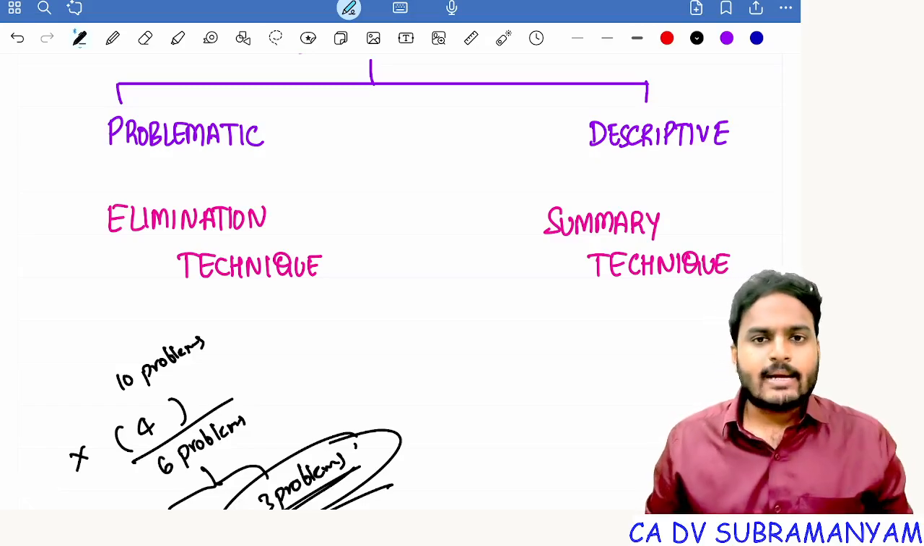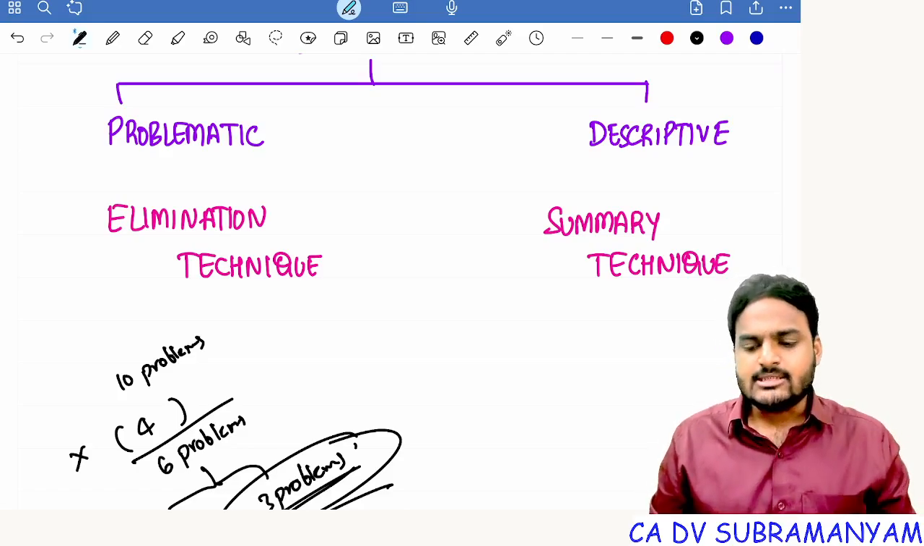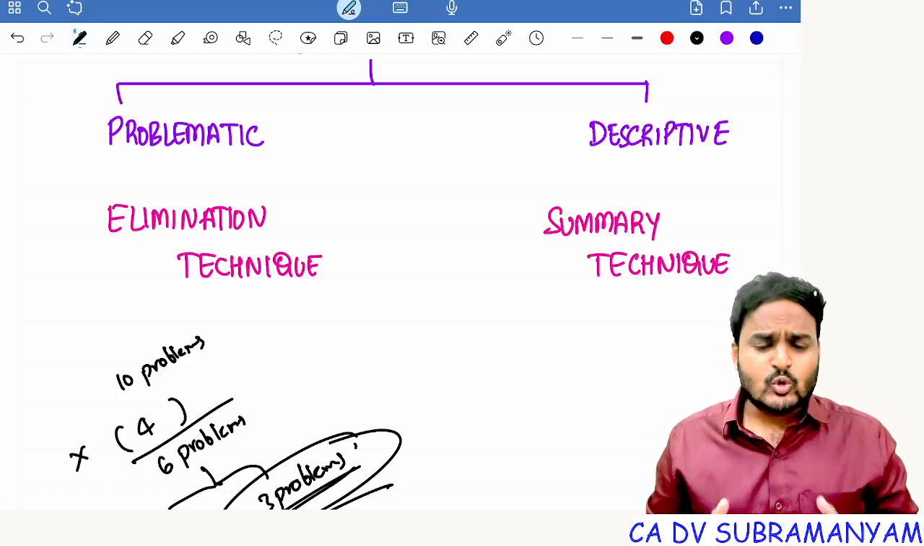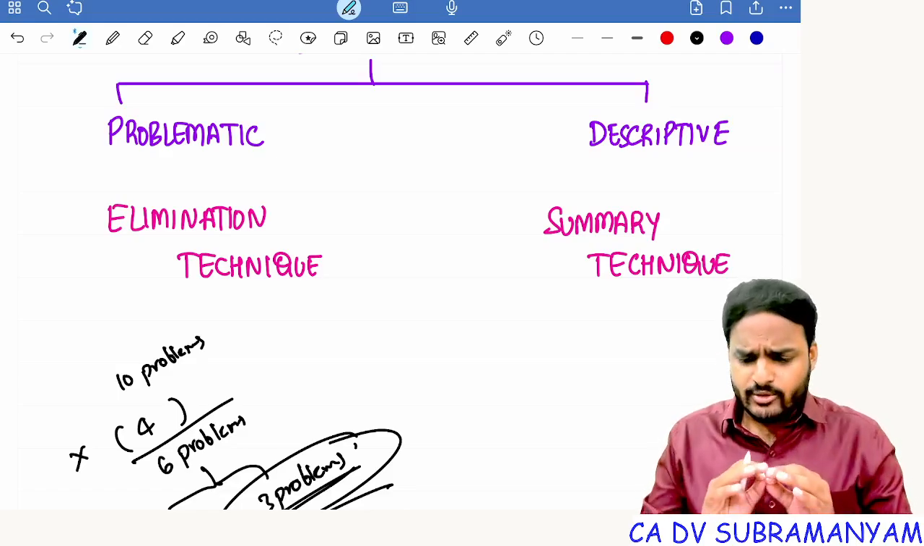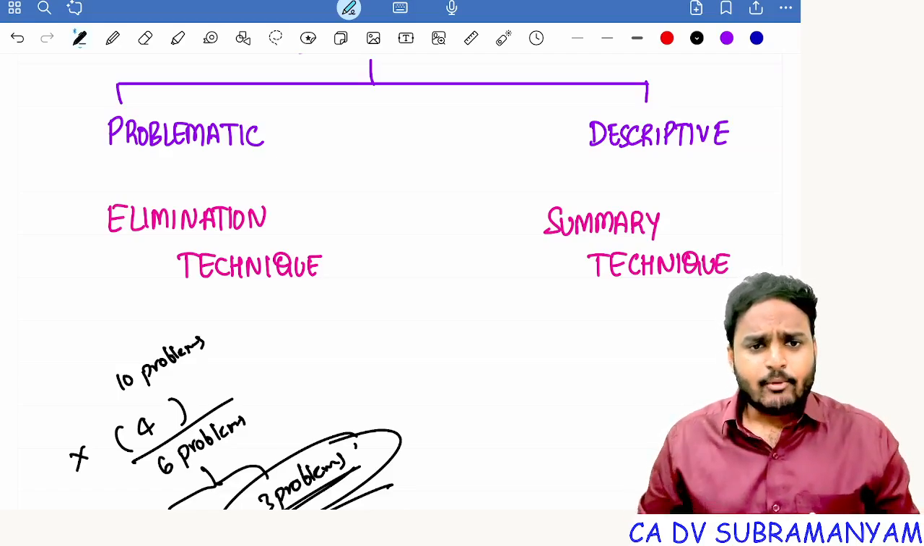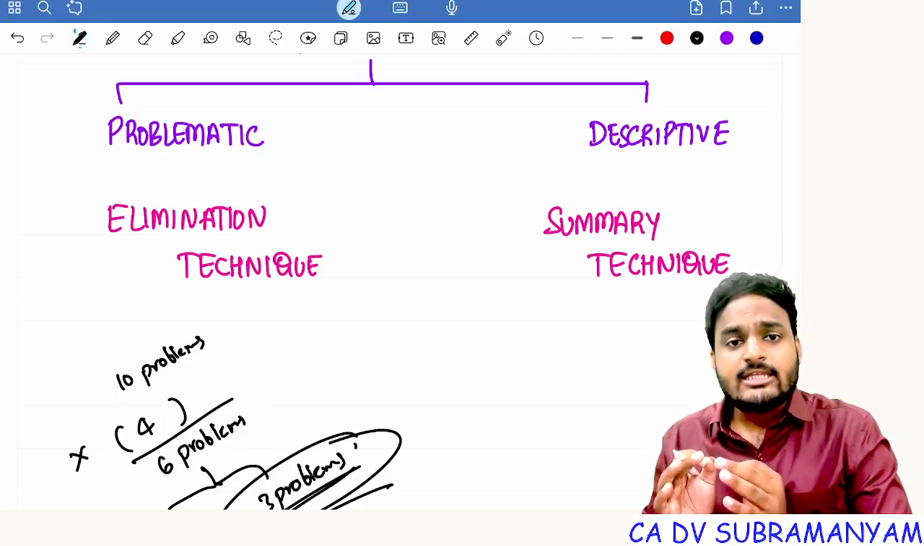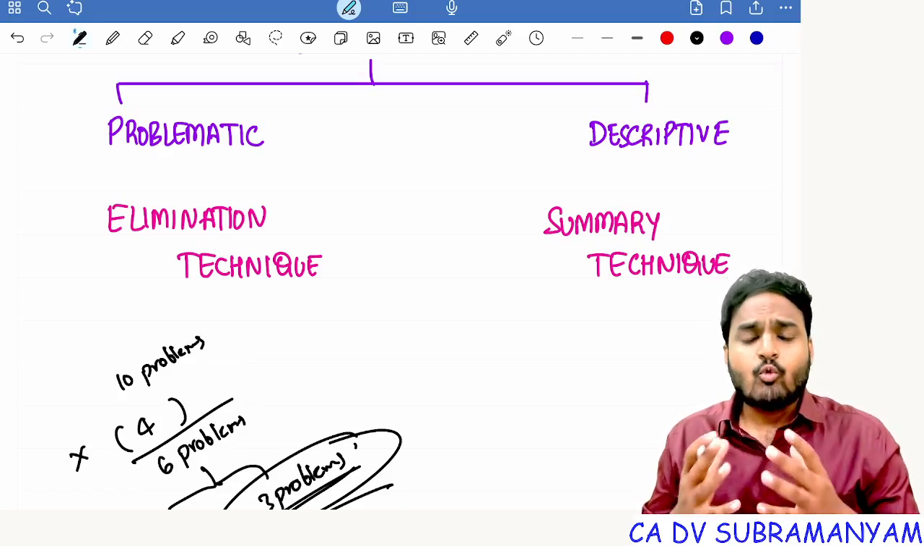Coming to descriptive papers, follow the summary technique. That means, whatever you are studying, don't read it blindly. Getting my point? Prepare a summary for each and every theoretical concept. Summary like what? I will tell you.